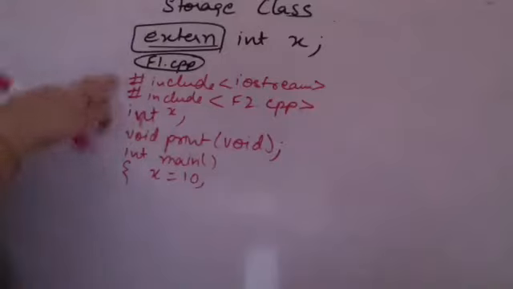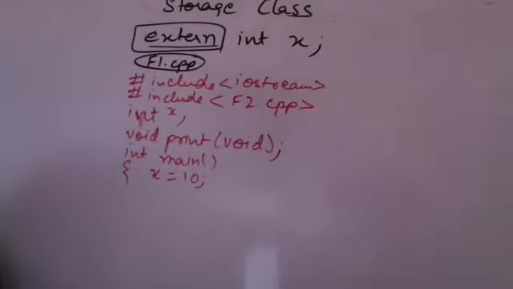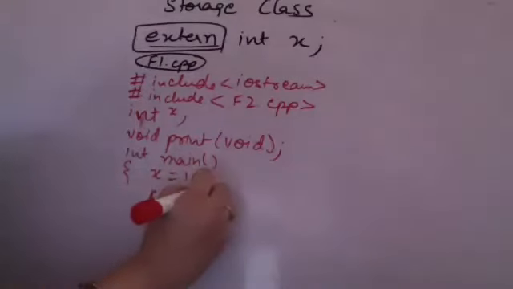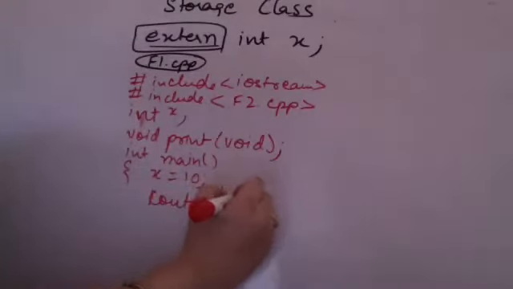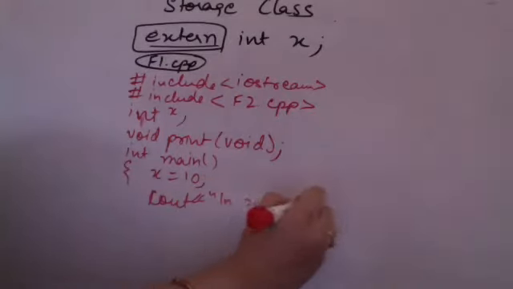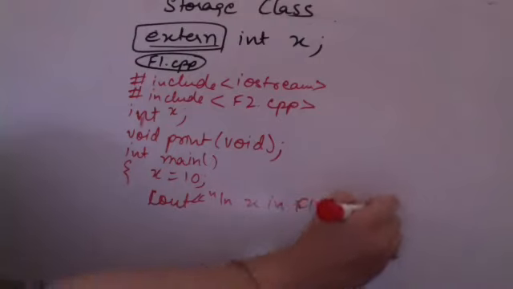Now x is a global variable to this file f1. So I'm giving the value x, and I'm printing the value: cout x in file1.cpp is equal to, and you are printing the value of x.